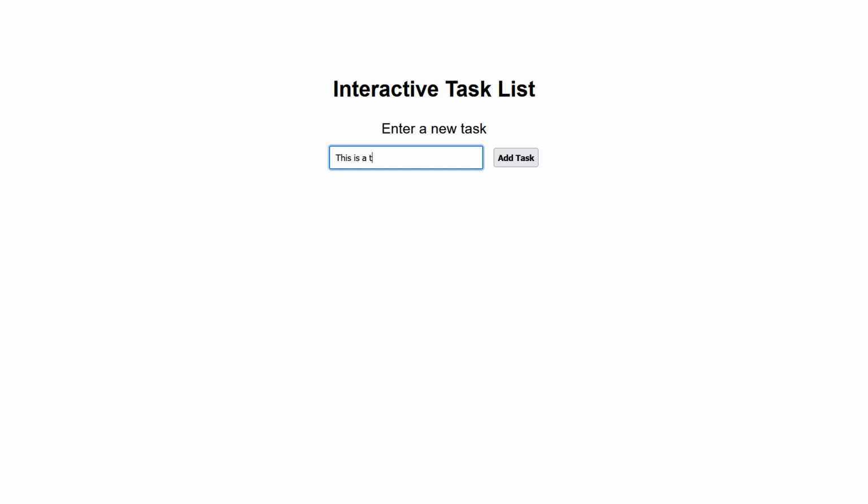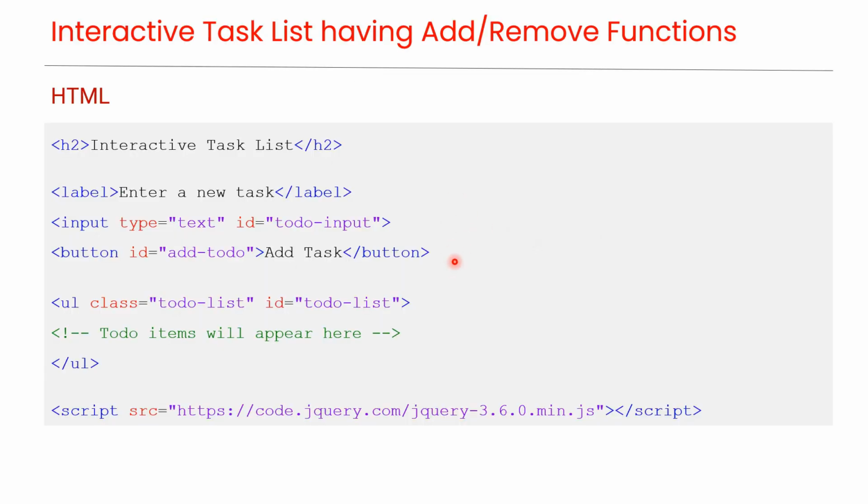How to create an interactive task list having add, remove functions. As you can see in this preview, here is a sample HTML code for an interactive to-do list.